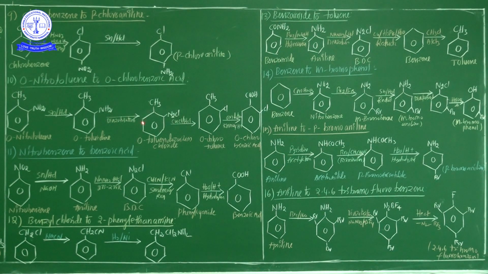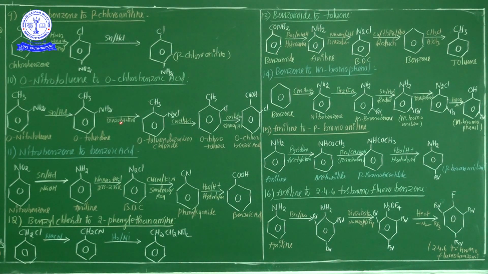Hence what product is formed here? Orthotoluene diazonium chloride. Any time a compound undergoes the diazotization process, the product is a diazonium chloride.